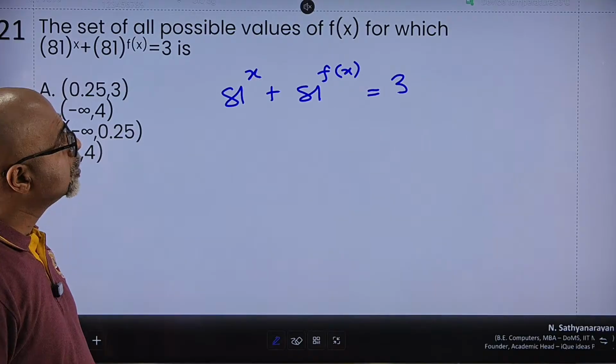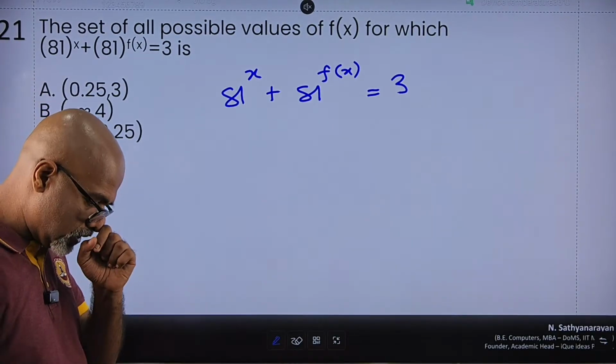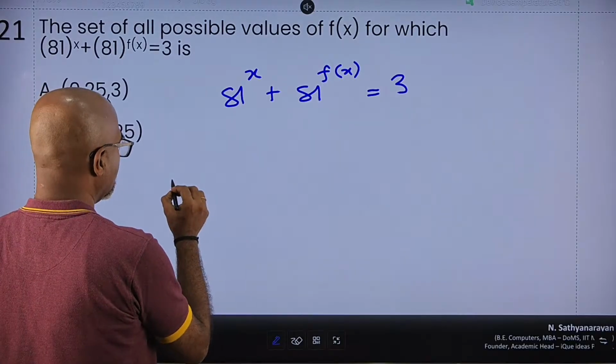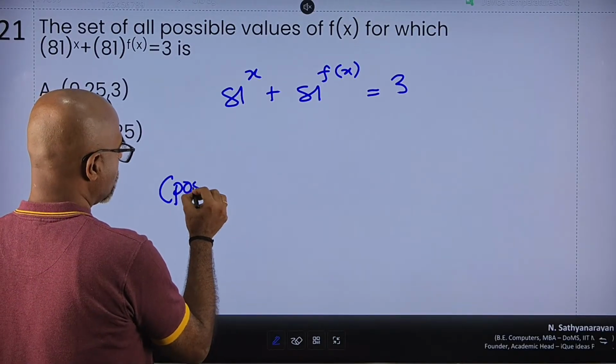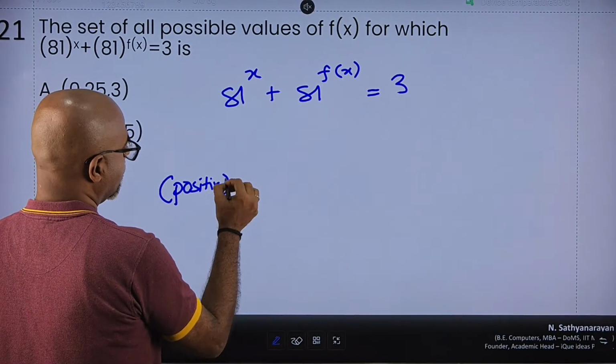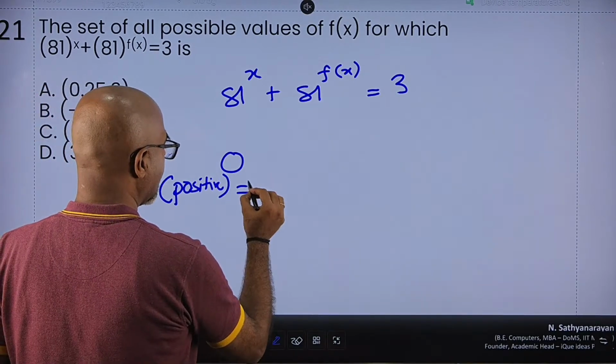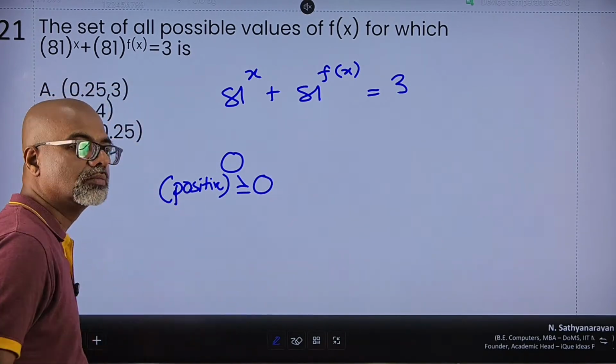All right. So what do I do? Now, there is one funda that we have to keep in mind, that if I have a positive number raised to anything, the answer can never be negative.